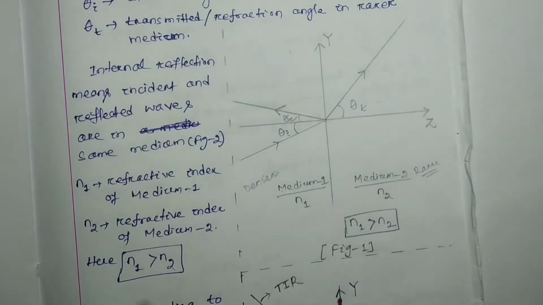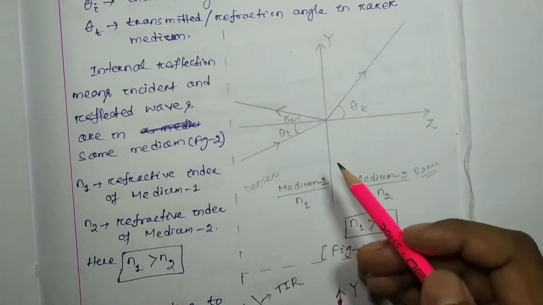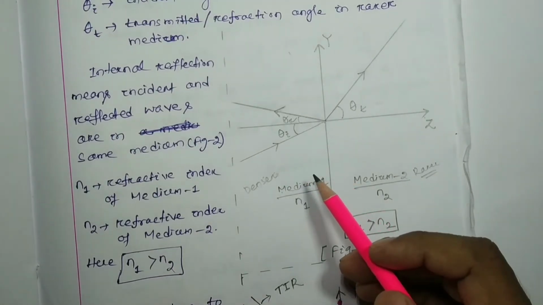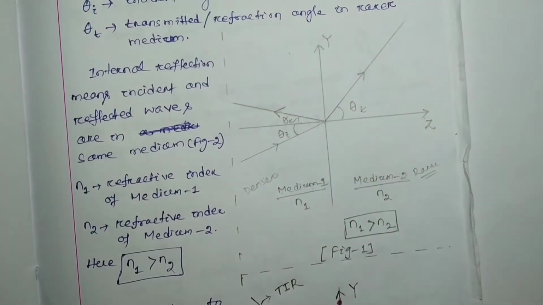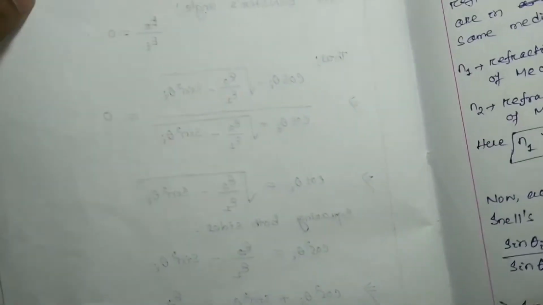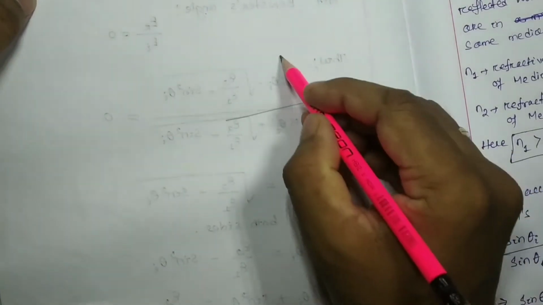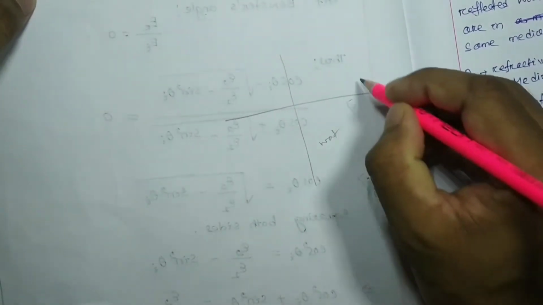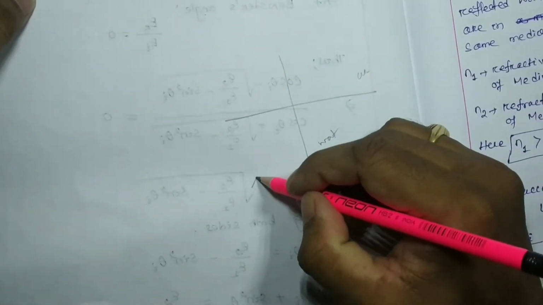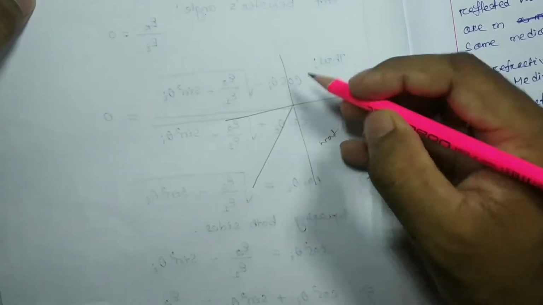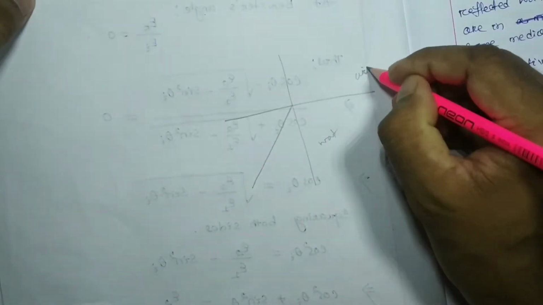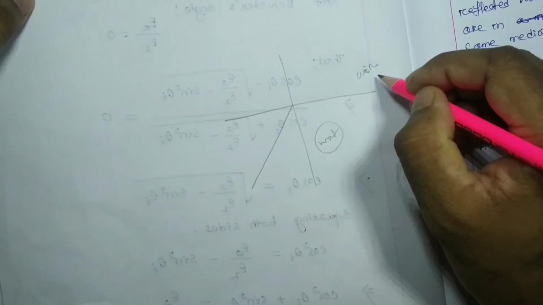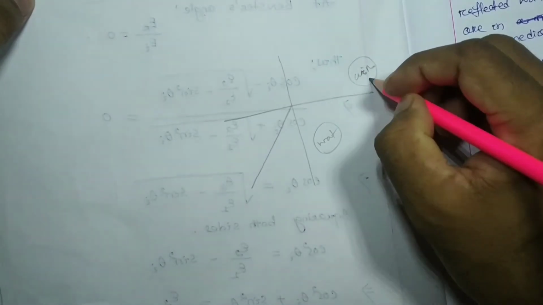We know that whenever light travels from denser to rarer, it bends away from the normal. Suppose this is water and this is air, and light travels from the denser to the rarer medium. Water is denser and air is rarer as compared with water.